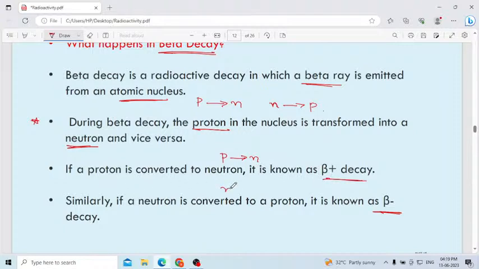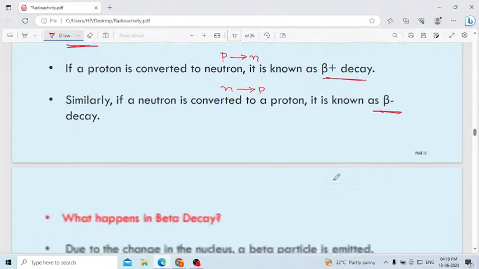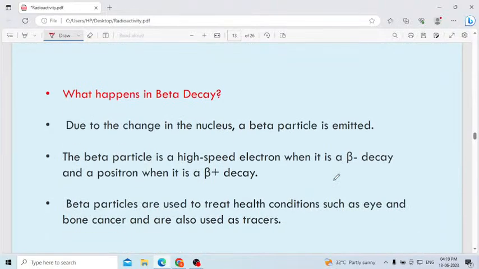If a neutron is converted into a proton, we consider that a beta negative decay. Beta positive decay is otherwise beta plus decay; beta minus decay you can consider likewise. But you have to remember: in beta plus, a proton is converted into a neutron; in beta minus, a neutron is converted into a proton.